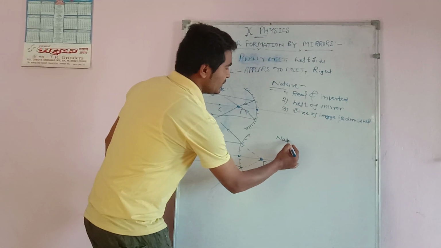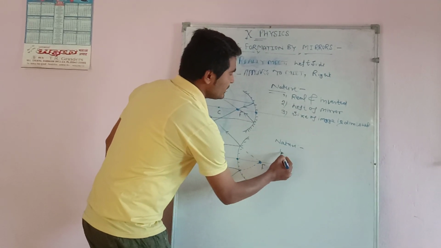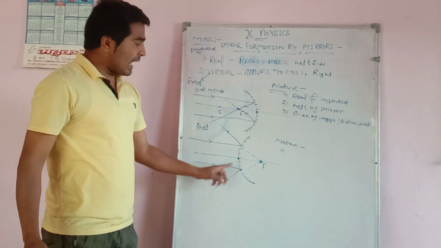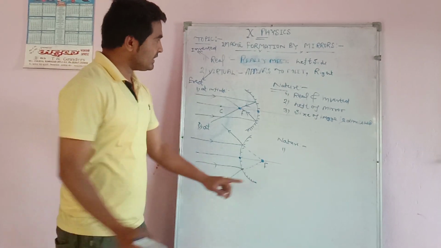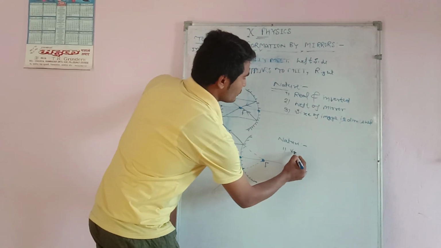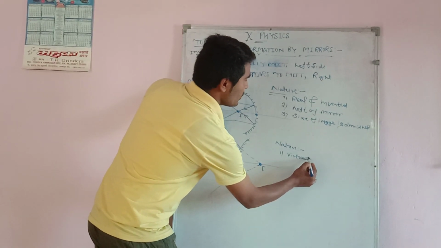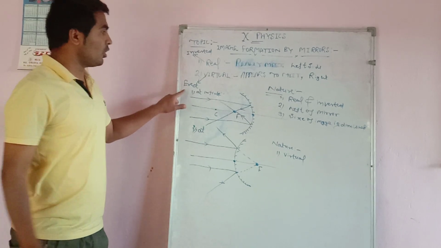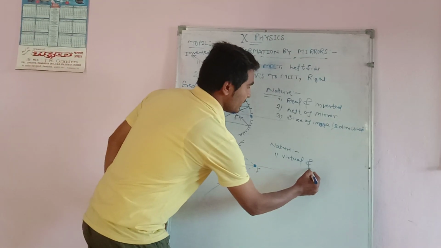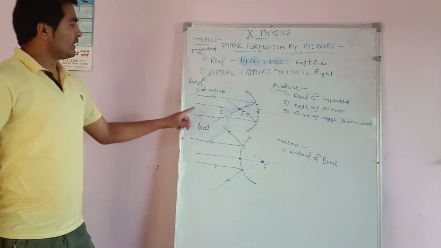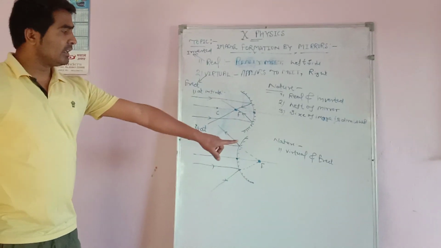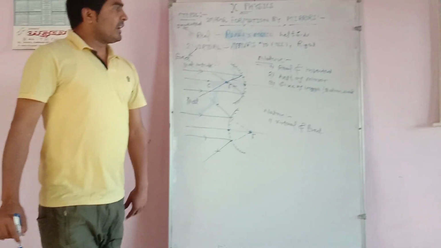So here, the nature of the image: because light rays after reflection meet at the right of the mirror, the image is virtual, and a virtual image is always erect. Virtual and erect. So the nature of the image is virtual and erect.